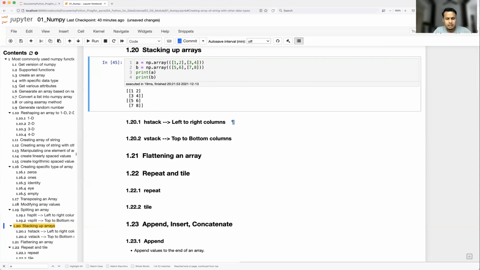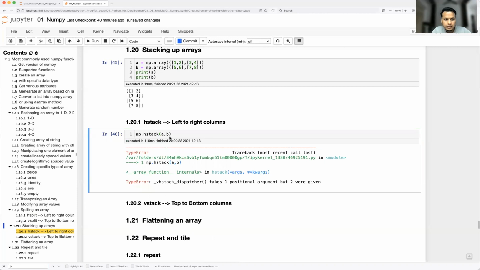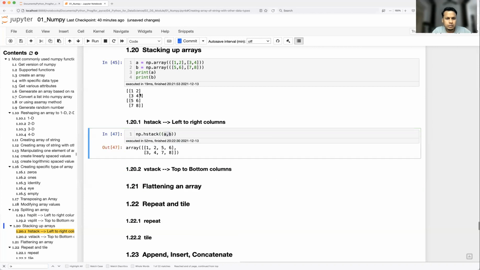So let's see the horizontal stack first. Horizontal is left to right. So we have np.hstack(A, B). So what it does, okay, the number of arguments has to be in a single tuple. Okay, so you take left to right. So you see here 1 2 3 4, that is the leftmost, and rightmost will be 5 6 7 8. So the way you have written in that order, the same order it will be stacking up.